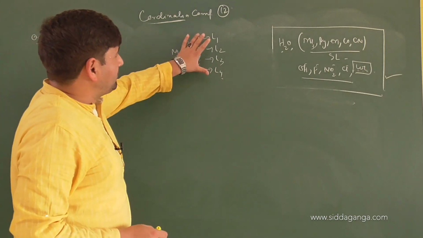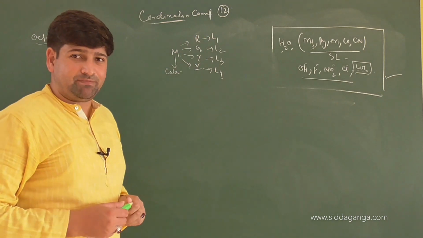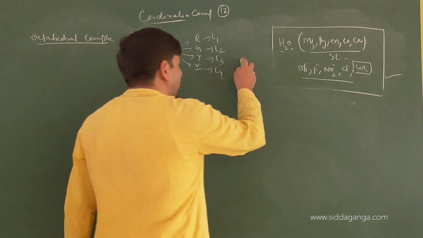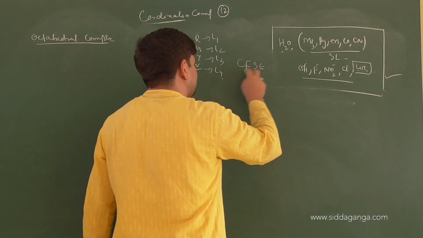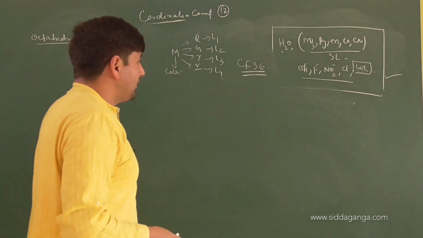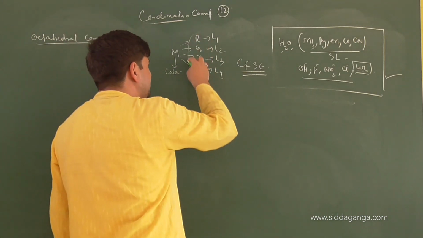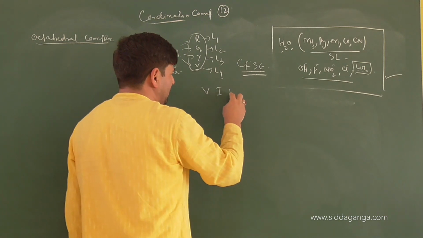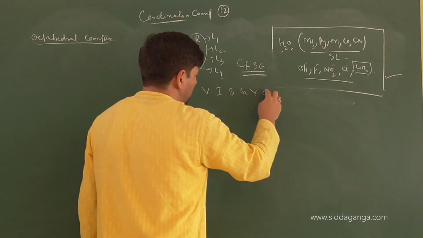What will be the order of the strength of the ligands? That means in these cases, what will be the order of crystal field splitting energies? It's very simple to analyze. Now when you look at these colors given, they all fall in the visible zone. So we have V, I, B, G, Y, O, R.